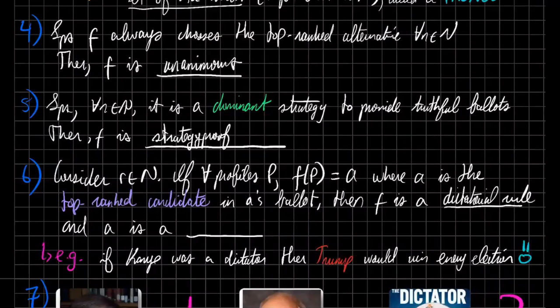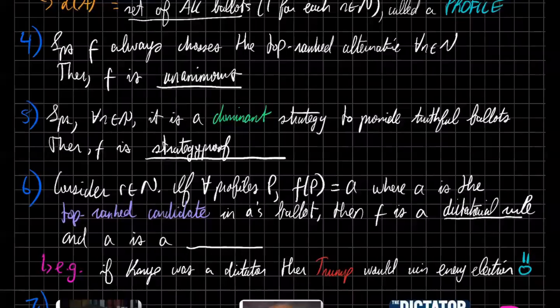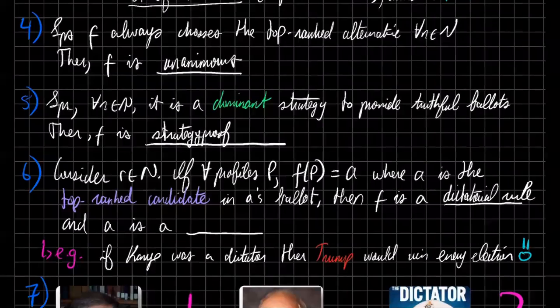So this is pretty easy to see because it's saying that no matter what the preferences of all the other voters are, we always output the top ranked candidate of only voter R's ballot. So voter R only really matters. And we can see kind of easy, I guess, transitivity in this point. We call R the dictator.